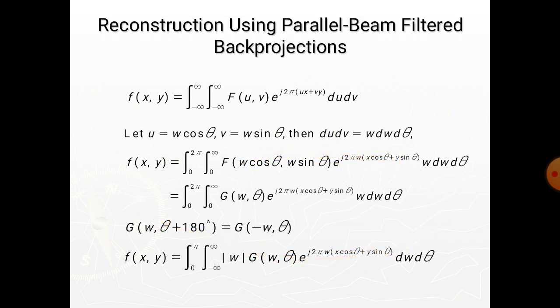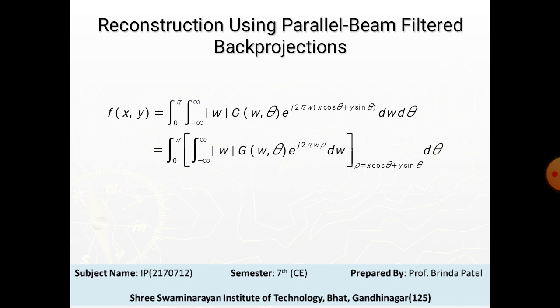Now, by splitting this integral into two expressions, one for theta in the range of 0 degrees to 180 degrees, and using G(omega, theta plus 180 degrees) equal to G(minus omega, theta), we get the integral from 0 to pi of the integral from minus infinity to infinity of mod omega times G(omega, theta) e raised to j 2 pi omega rho d omega d theta.